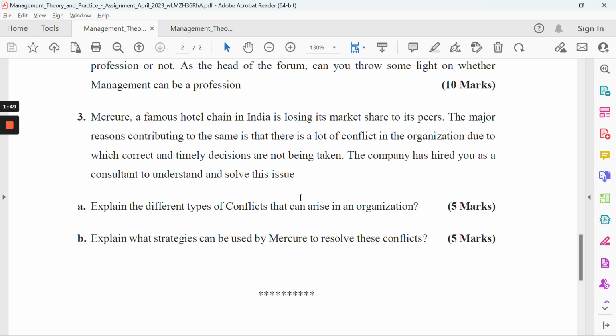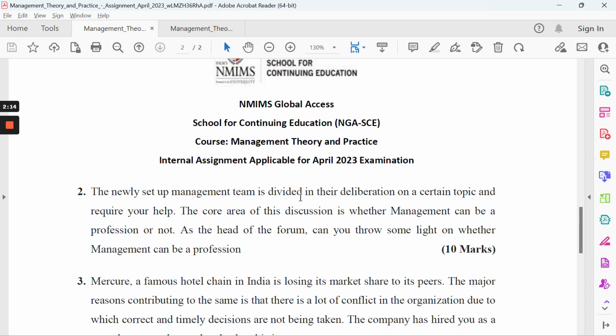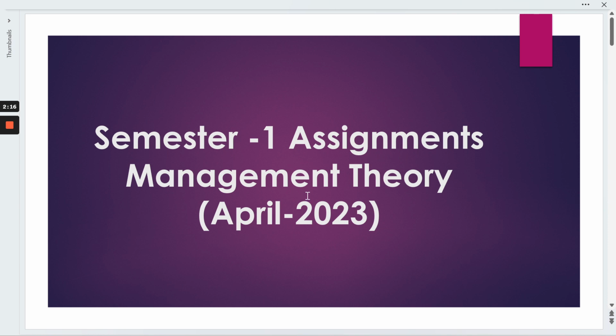But prior to that, if you share it and some other friend or colleague uploads the same assignment, you both will get 0 marks and you need to submit the assignment the next time, meaning the third time, right? And if you're uploading the assignment for the third time, I think there are some charges, I think 500 or 600 bucks that you need to pay. So please be cautious and submit the assignments wisely. Yeah. So let's see the different questions.